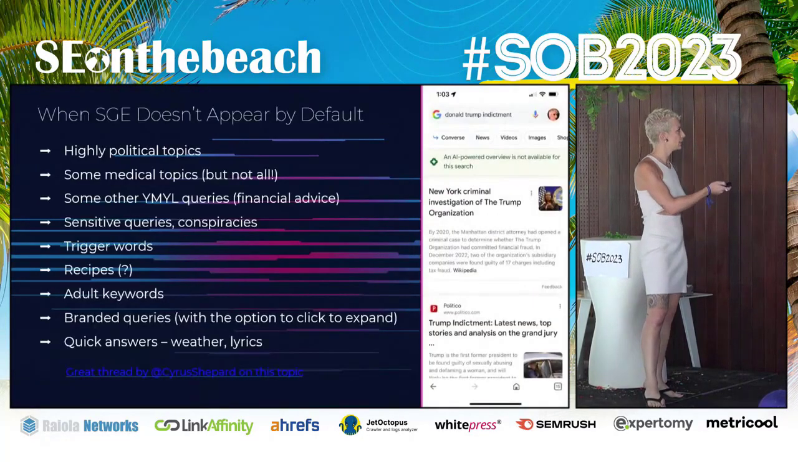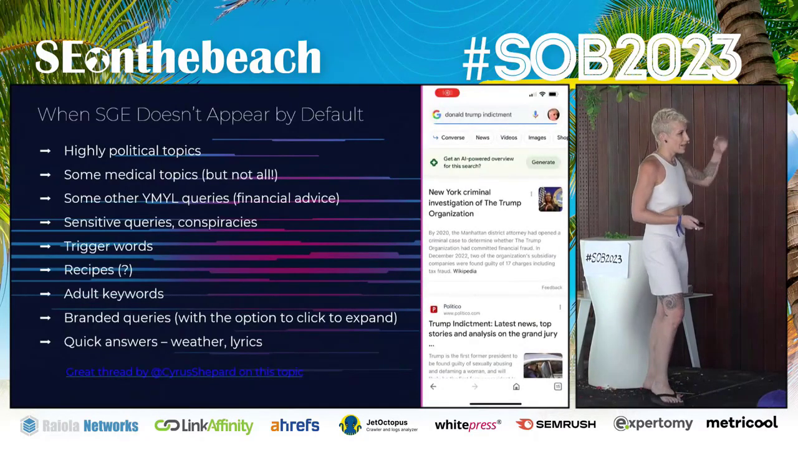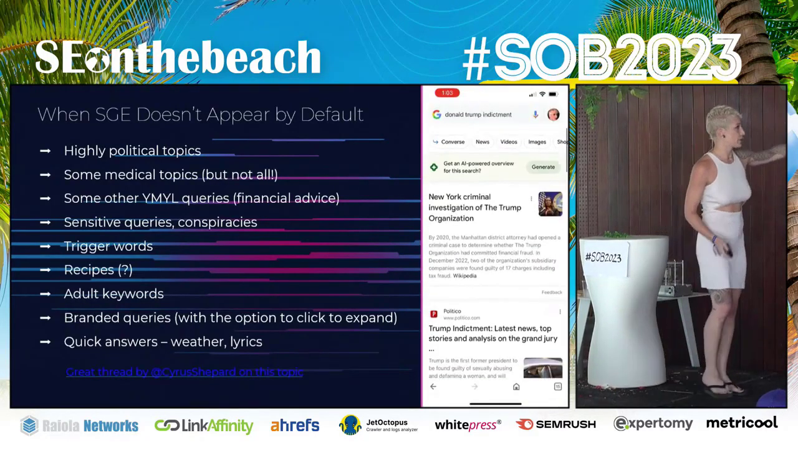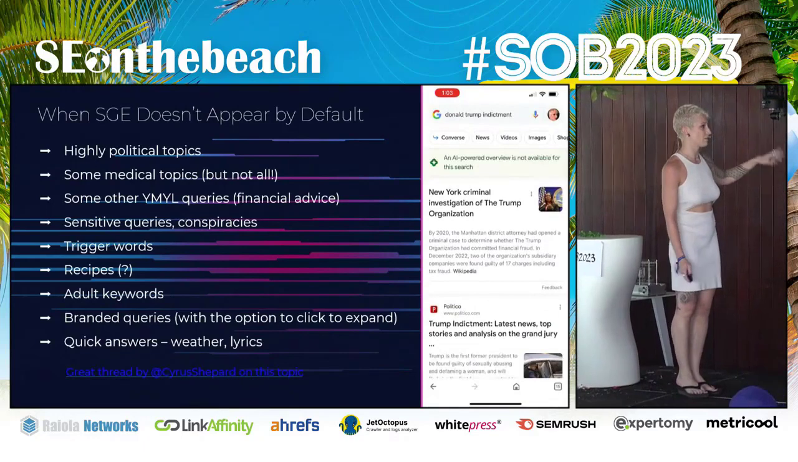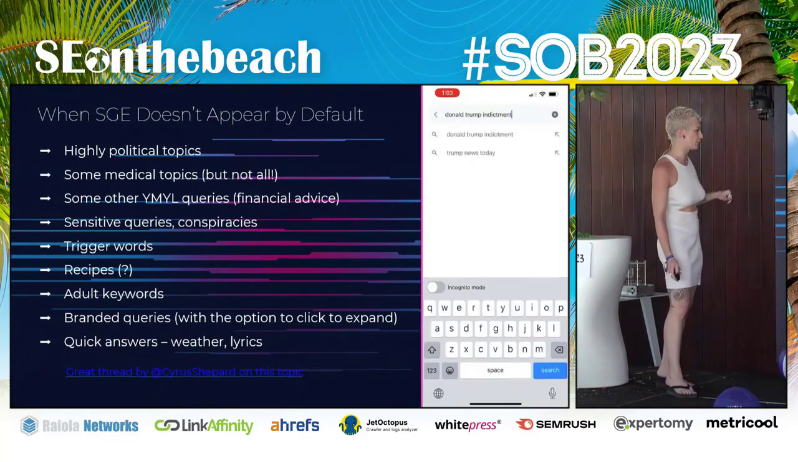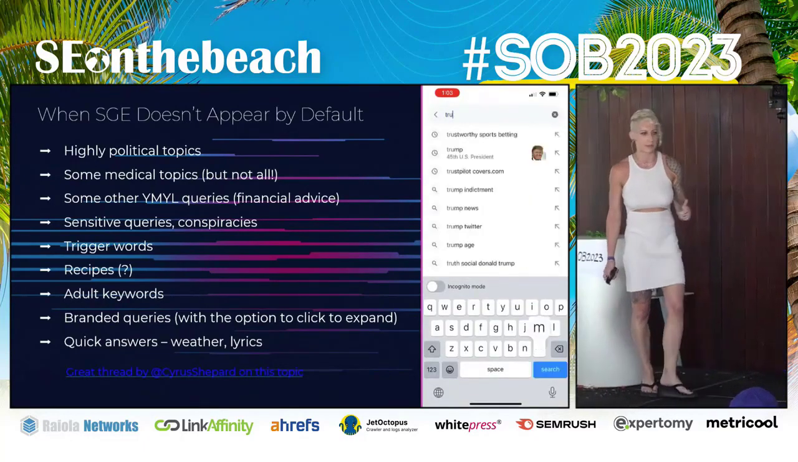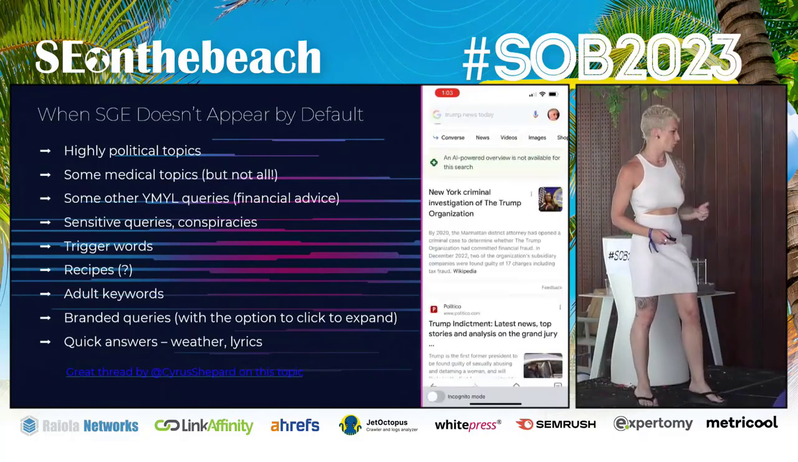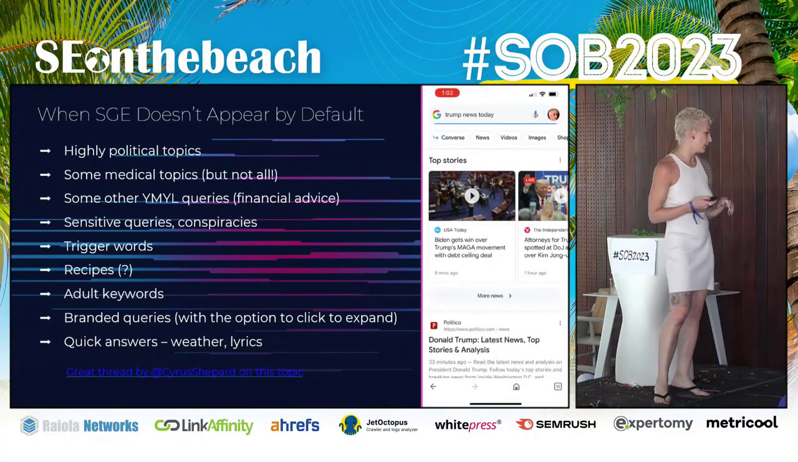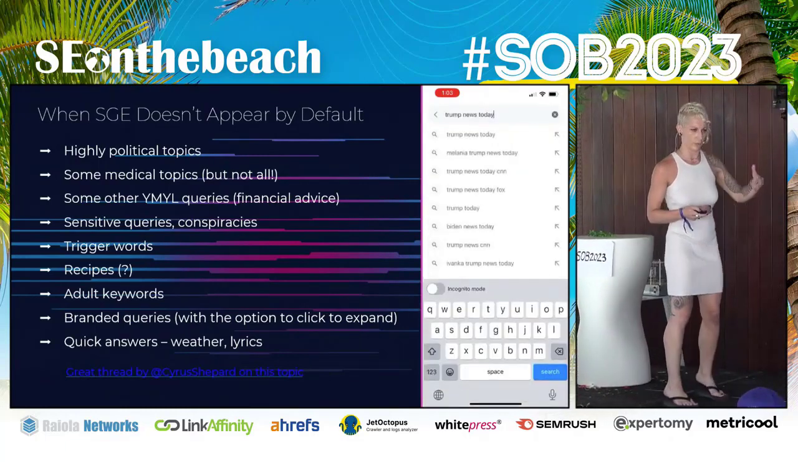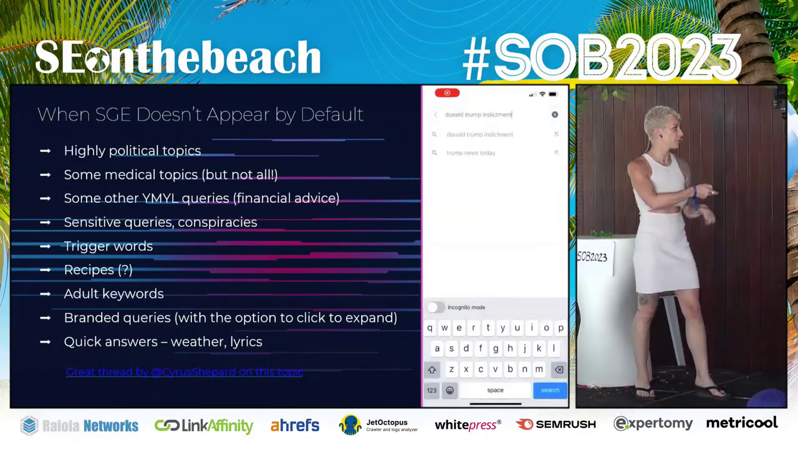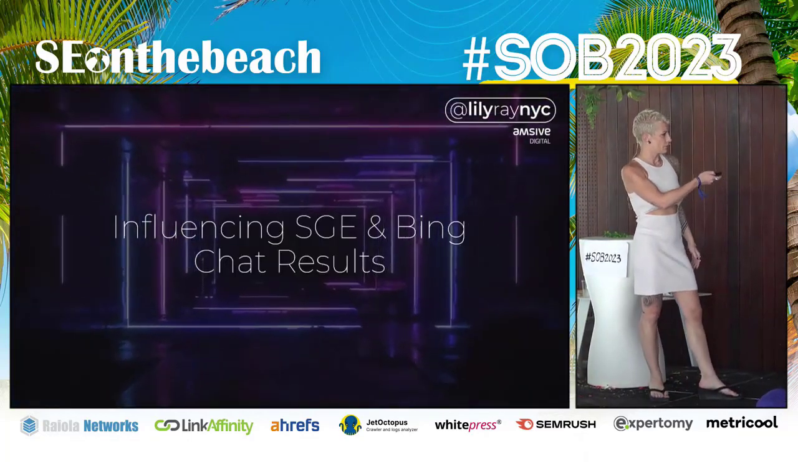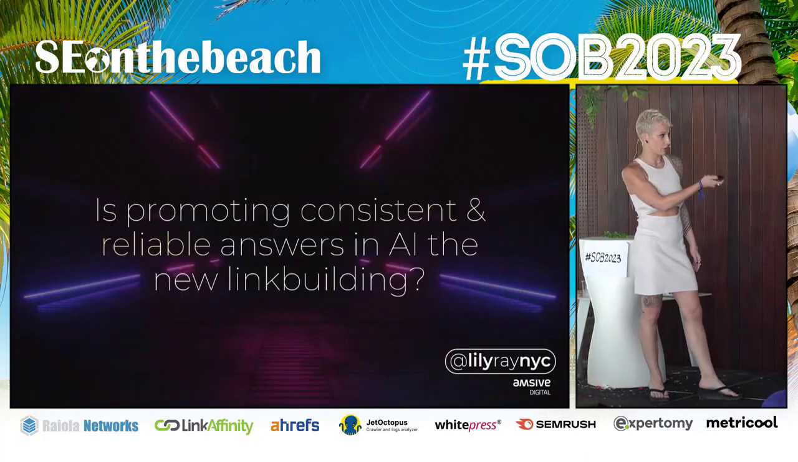But basically, when SGE doesn't appear: highly political topics, some medical topics, other YMYL queries like financial advice, sensitive queries or conspiracies, it doesn't show. Also recipes, adult keywords, branded queries. These are all the examples of when Google wouldn't usually trigger an SGE result. Now, I would like to jump to influencing SGE and Bing.